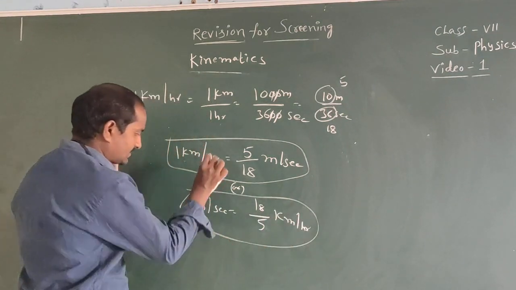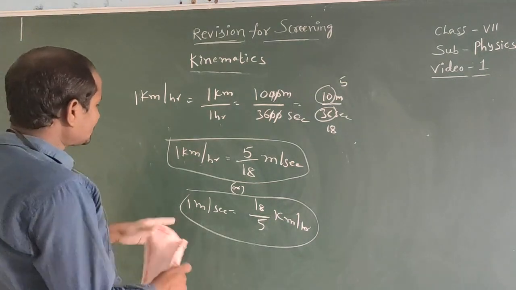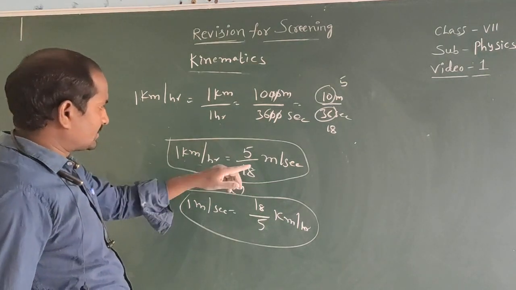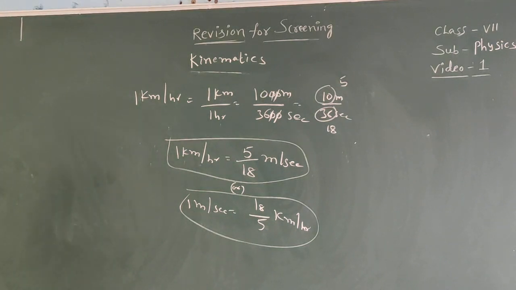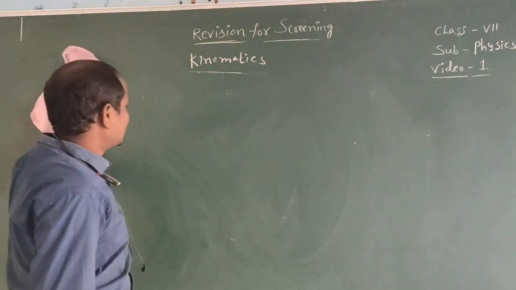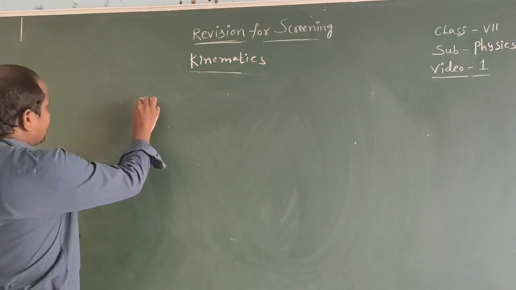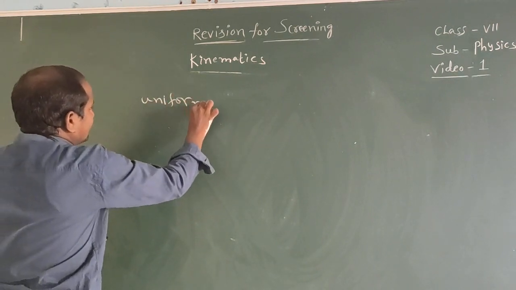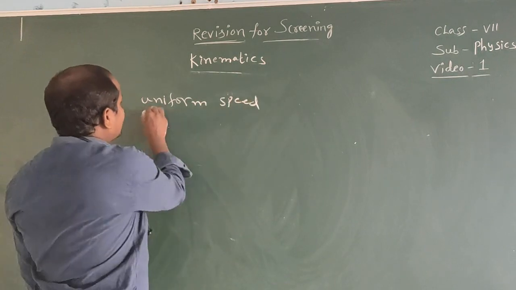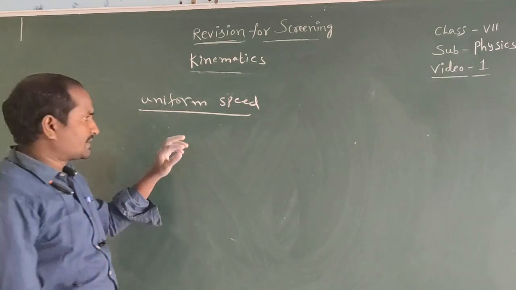Don't forget, important. Next, uniform speed and non-uniform speed. Listen once again. 1 kilometer per hour equals 5 by 18 meter per second, or 1 meter per second equals 18 by 5 kilometer per hour. Next, uniform speed. If a body covers equal distance in equal intervals of time, it is called uniform speed.